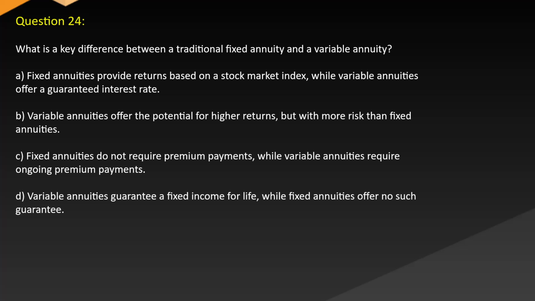A. Fixed annuities provide returns based on a stock market index, while variable annuities offer a guaranteed interest rate. B. Variable annuities offer the potential for high returns, but with more risk than fixed annuities. C. Fixed annuities do not require premium payments, while variable annuities require ongoing premium payments. D. Variable annuities guarantee a fixed income for life, while fixed annuities offer no such guarantee.